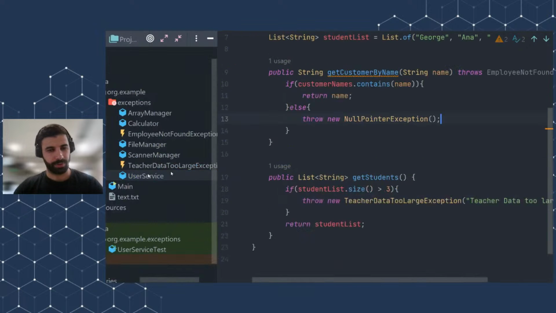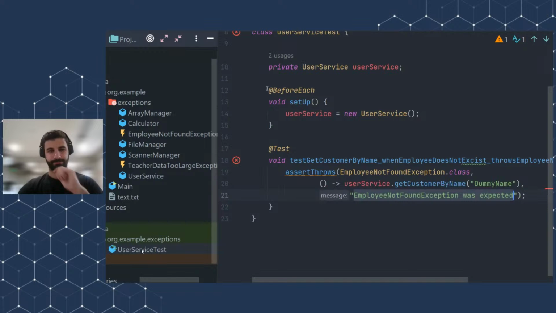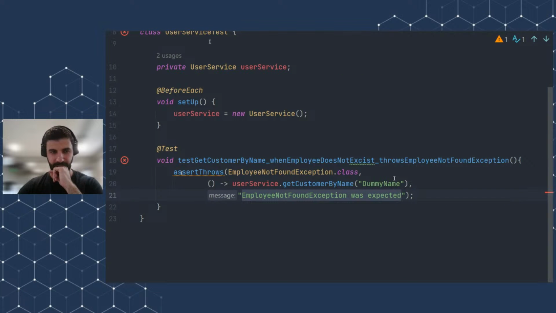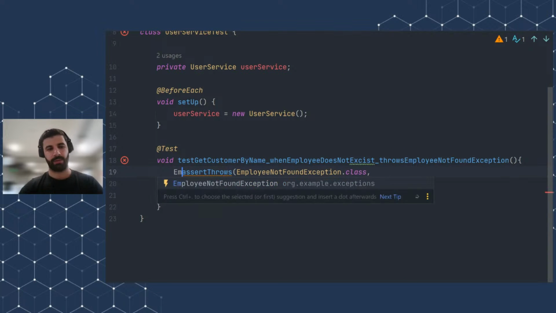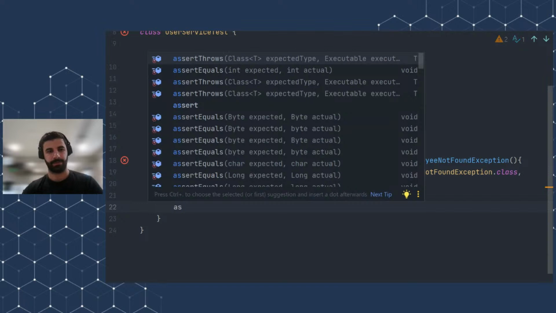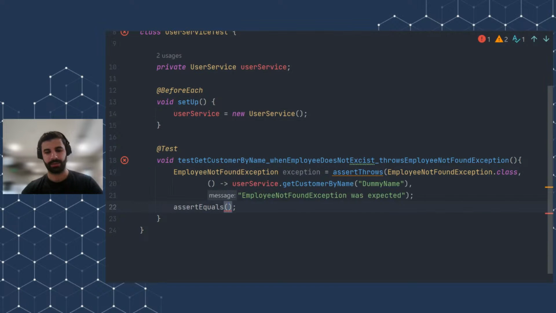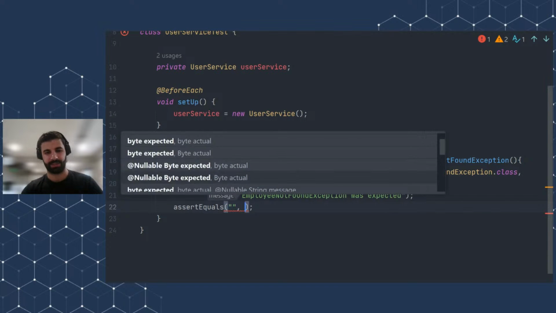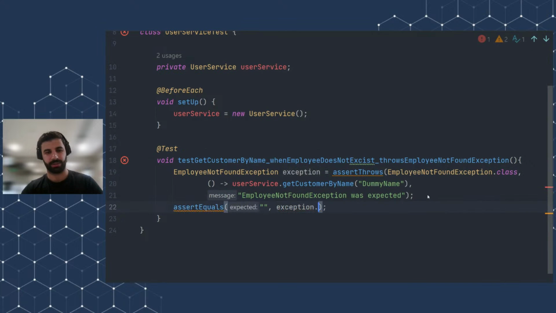So I will return the same logic here, because we also have to mention one fact: you can actually do something like this with employee not found exception. You can be more specific to test your assertions, right? What you can do here is assert equals and the detailed message exception dot get message.